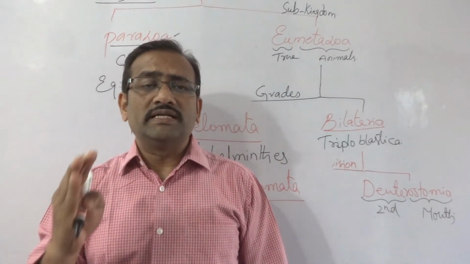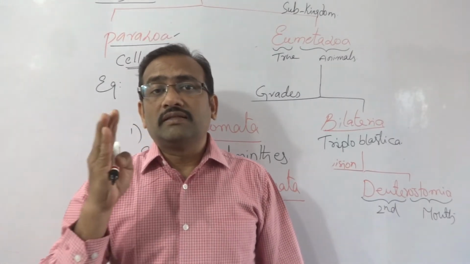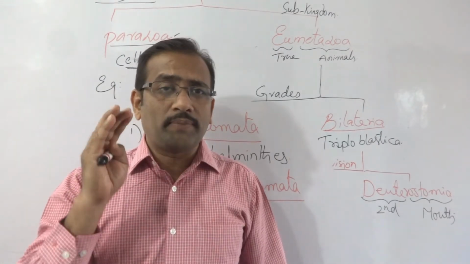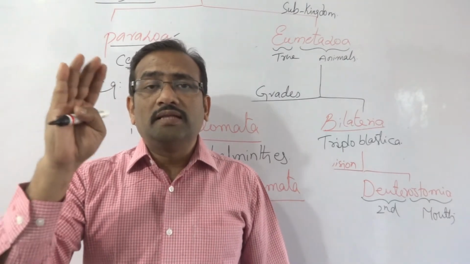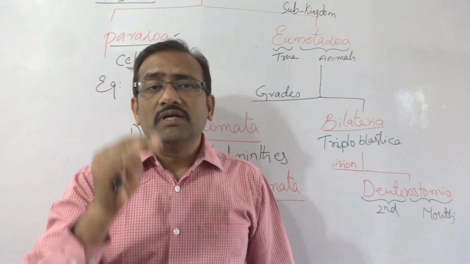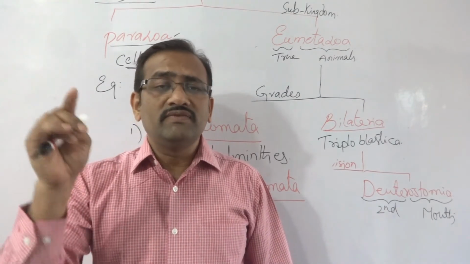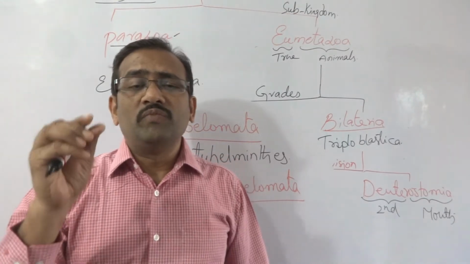Why are we calling it a pseudocoelomic animal? Because the third layer, the mesoderm, is present only attached to the body wall. The mesoderm is absent on the endoderm layer, and the cavity is filled with a liquid. That liquid is called pseudocoelomic fluid.